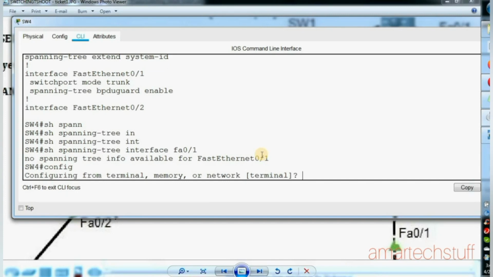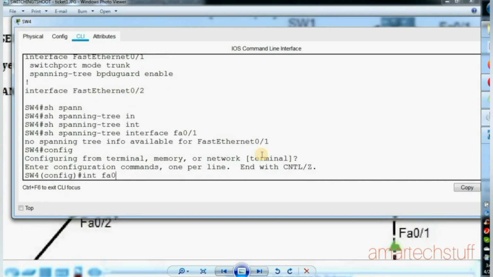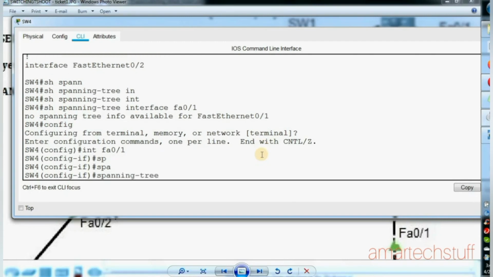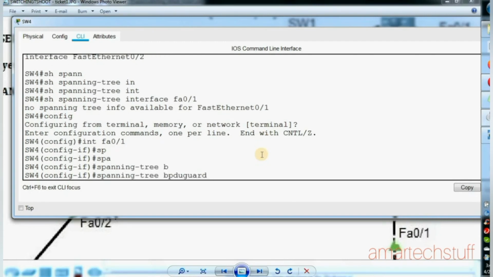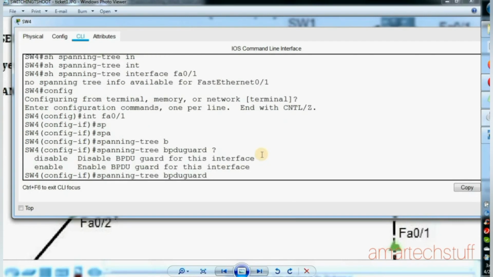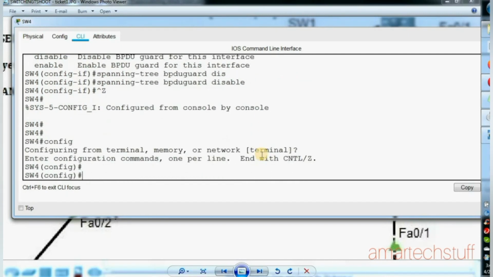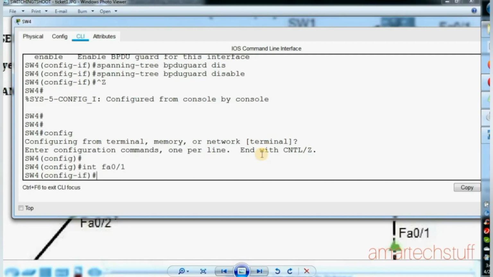So I'll go into the configuration mode, FastEthernet 0/1, spanning-tree bpduguard. I have two options here, disable and enable. So I'll disable it over here. Now I need to remove that port from error disable.